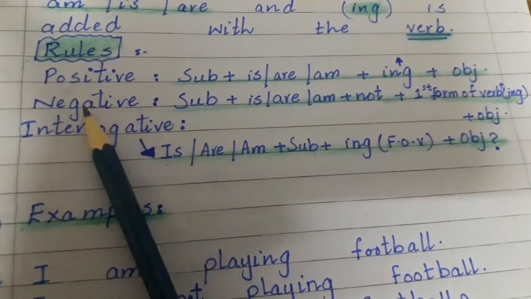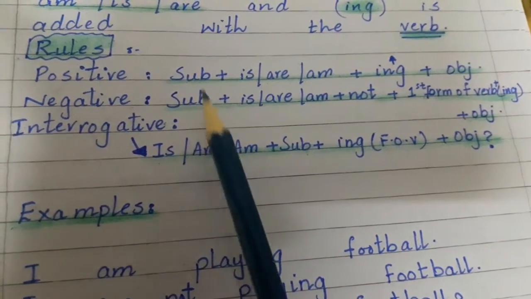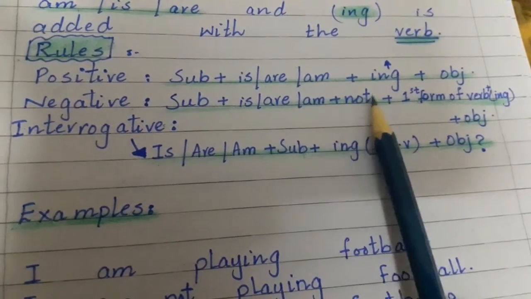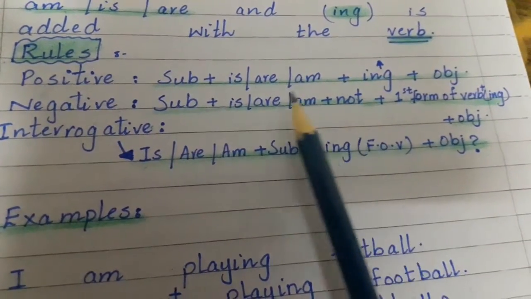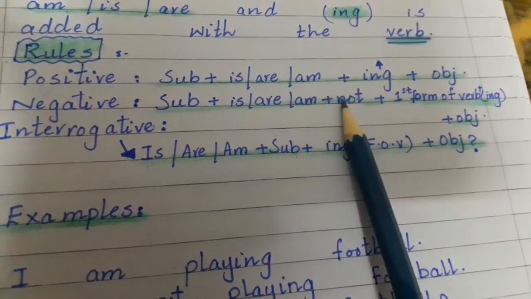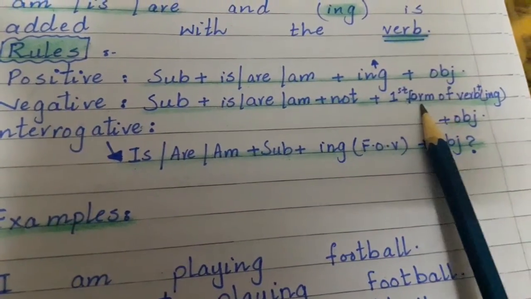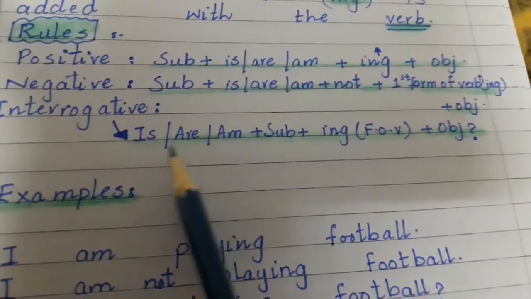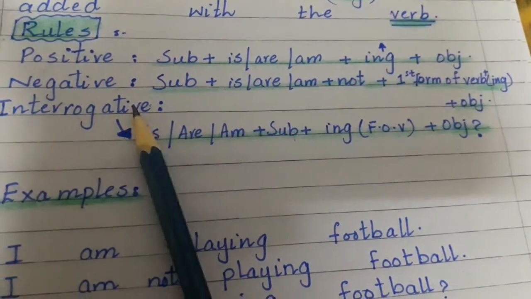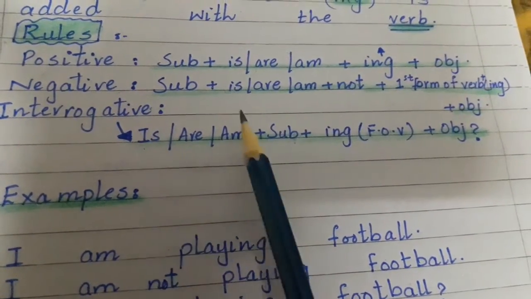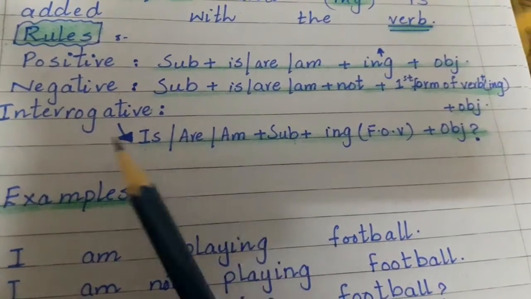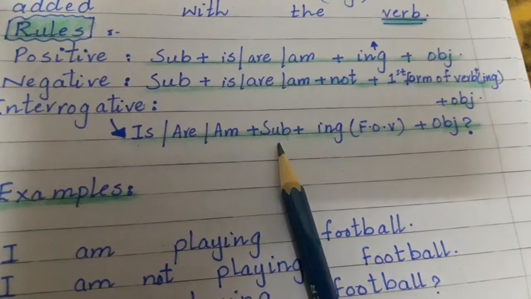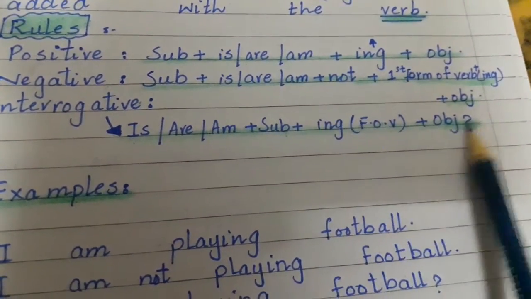And what is the formula of negative? To make negative sentences, we will first write the subject, then choose any one helping verb from is, are or am, and then not. Then with the first form of verb we will add ing, and then the object in the end. In interrogative, you know that in all interrogative sentences the helping verb comes first. So is, are or am comes at the beginning of the sentence, then the subject, then the ing form of verb, then the object, and at the end a question mark.